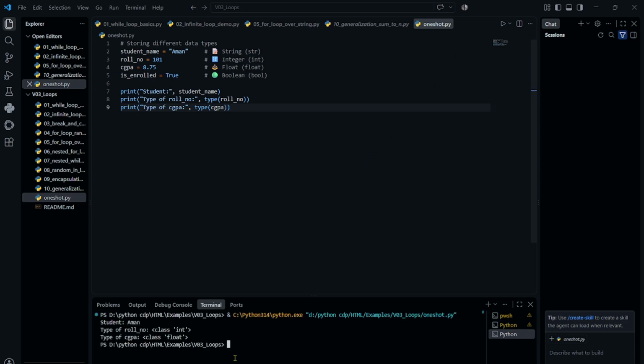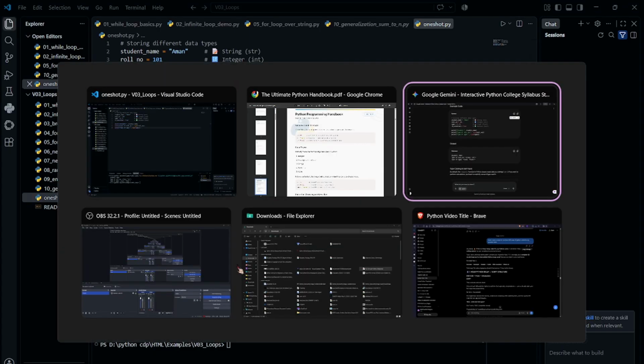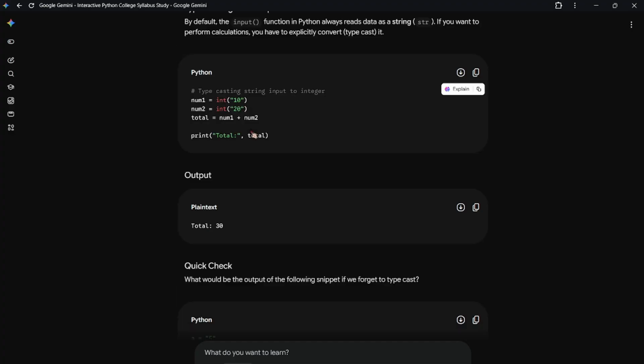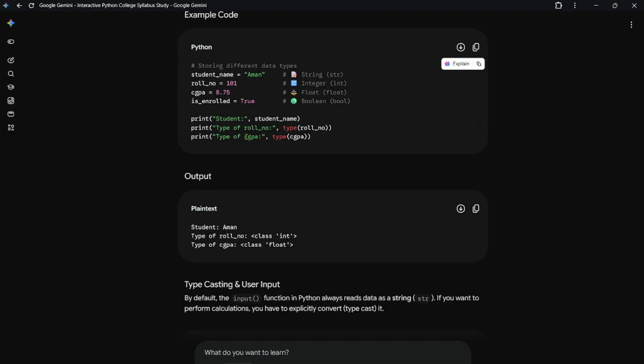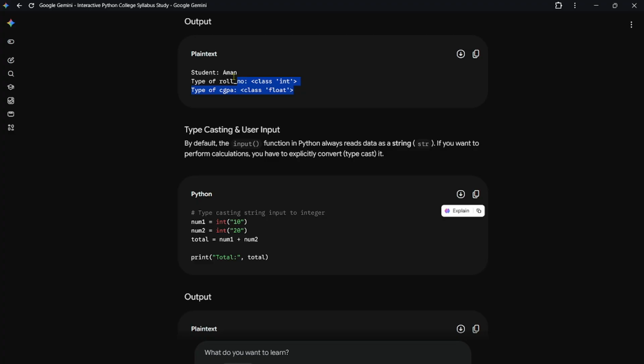Okay. See here. You are running it. Okay. Let's run it. See. Your student is Aman. Then type of roll number, class int, it's integer type, CGPA is float type. Okay, so that's what we are talking about. Now let's move back. So I think we're getting it. This is the exact output that we got.